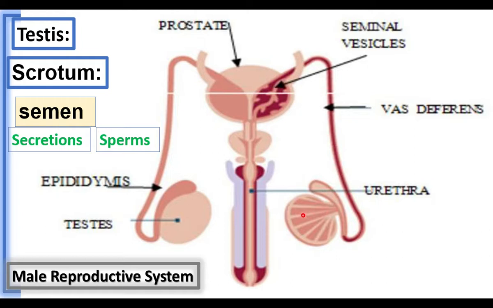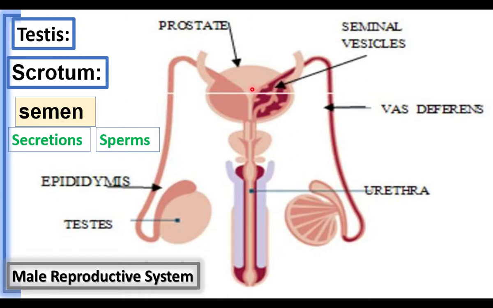The fructose provides energy for the movement of the sperms. Sperms are produced in the testis and transported through the vas deferens, and reach the seminal vesicles. In the seminal vesicles, the sperms are mixed with the fluid called seminal plasma, and with secretions of some other glands: prostate gland, seminal vesicles, Cowper's gland. These glands produce fluid. The fluid forms seminal plasma. These secretions and the sperms together form semen.